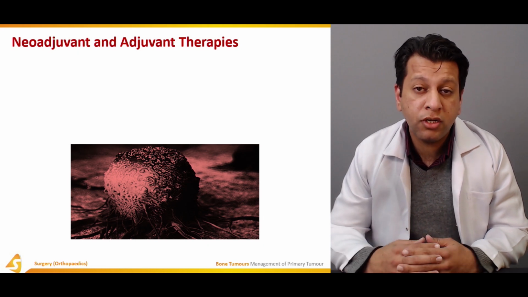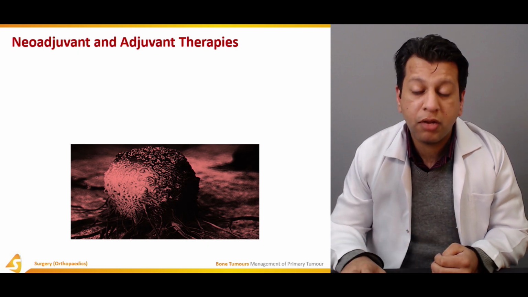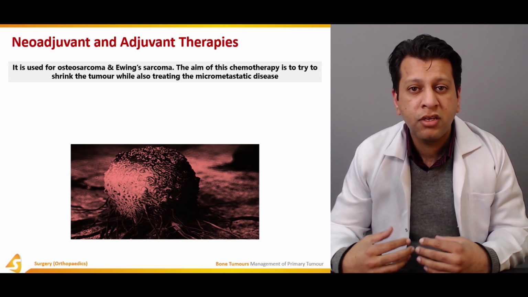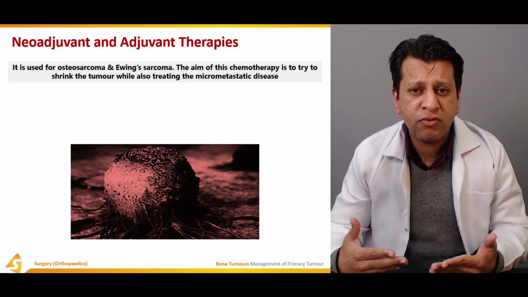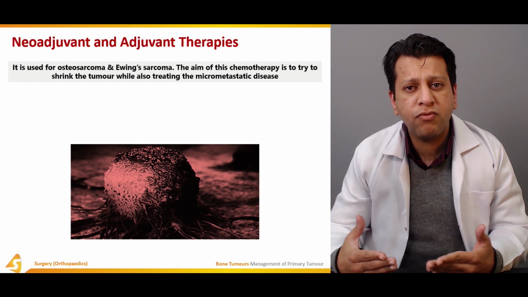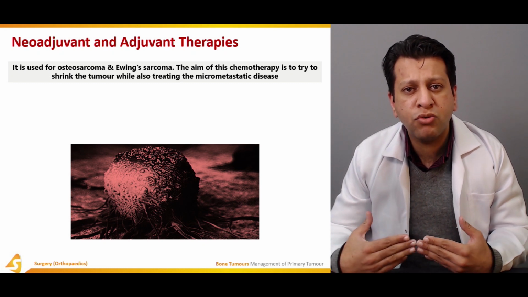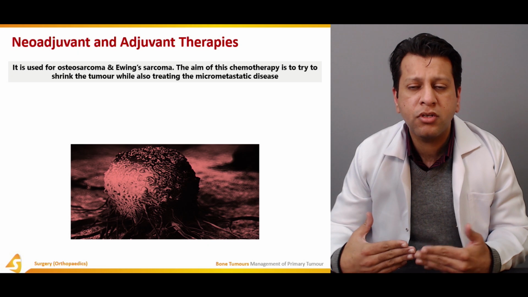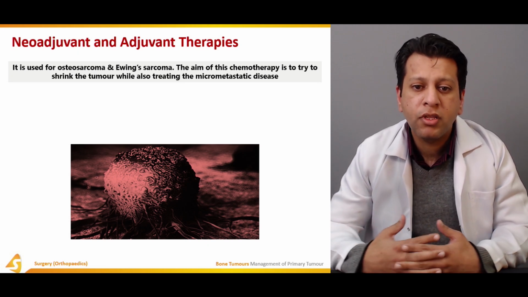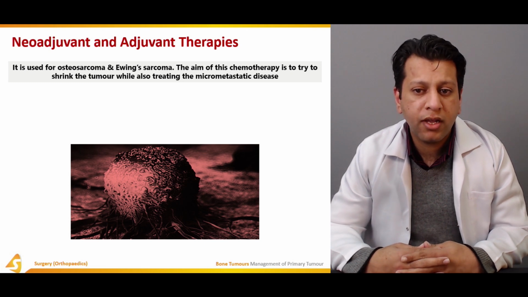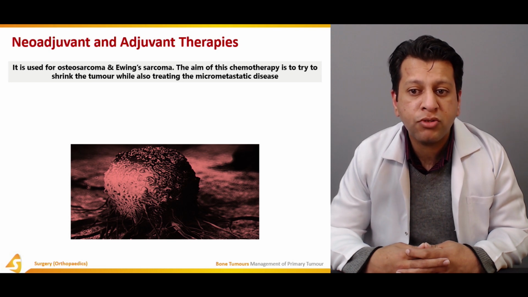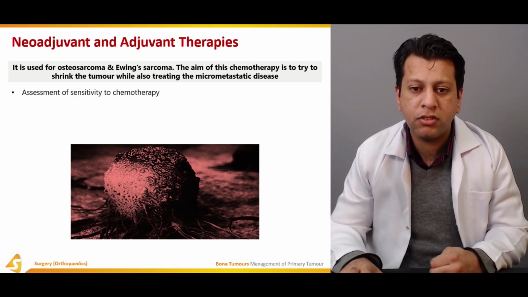And usually nowadays, initially the neoadjuvant chemotherapy is always given so that the tumor can shrink in size, and we have to resect less normal tissue and a smaller size of the normal bone, and then we have to use a smaller size of endoprosthesis so that later on the knee can be easily stabilized. It is used for osteosarcoma and Ewing sarcoma. The aim of this chemotherapy is to try to shrink the tumor while also treating the micrometastasis of the disease.